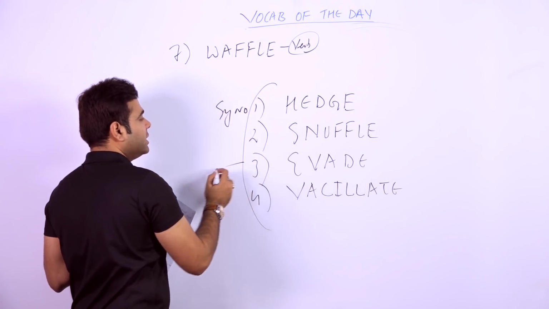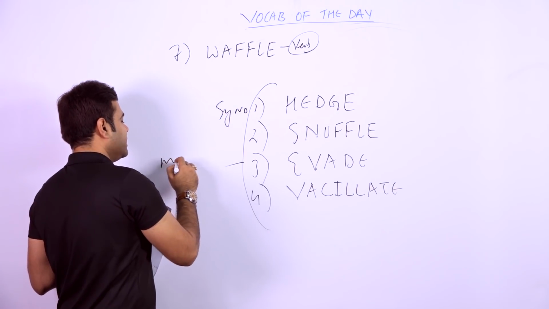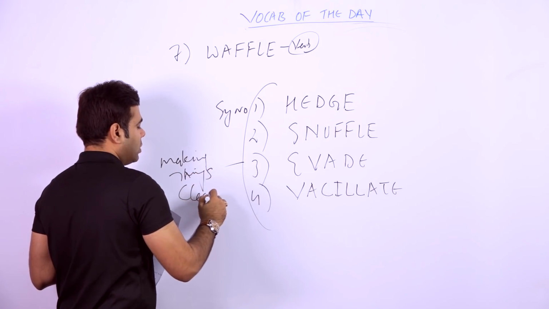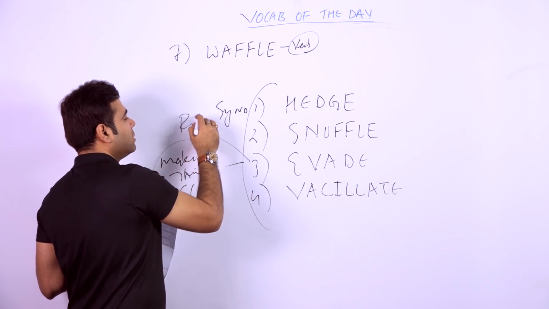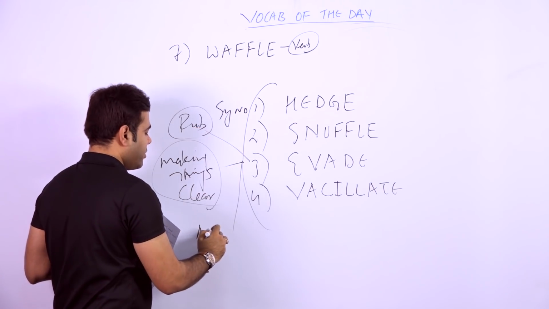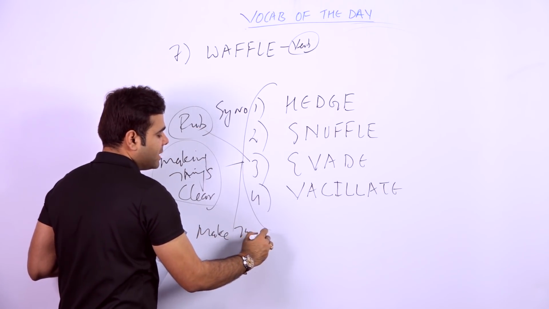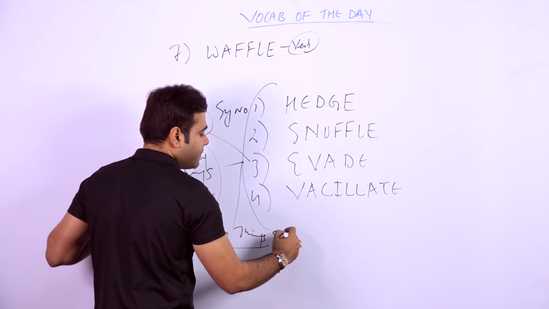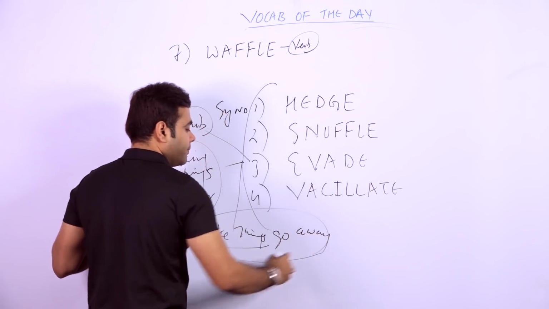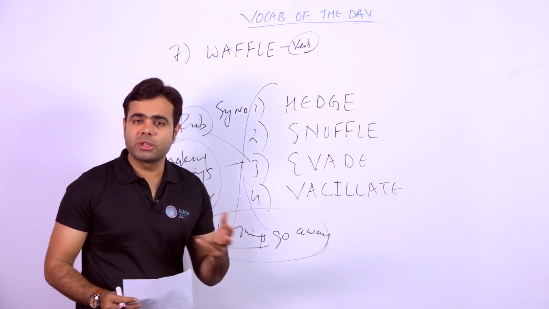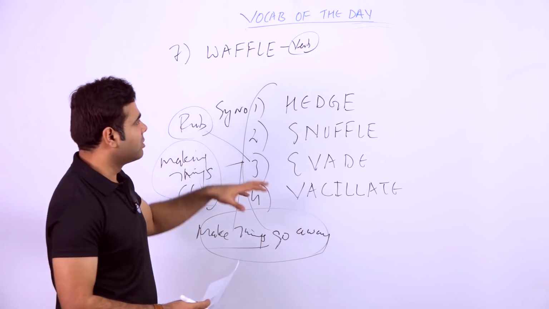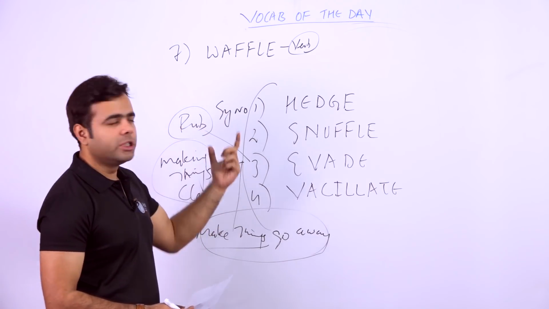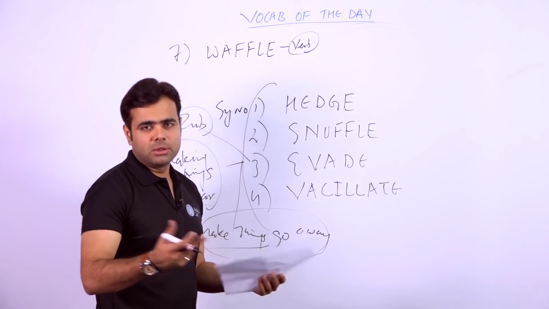Actually, all these words are in the sense of making things clear, or evade means to rub out or to make them go away, make things go away. Go away in what sense? Go away in making the things clear. Fine. Make things go away, so that there should not be any kind of chaos, anarchy, and disruption. Fine. Disruption can be caused because of the people who got angry, the kind of mob. Fine. So the police personnel, they baffled obviously the mob.